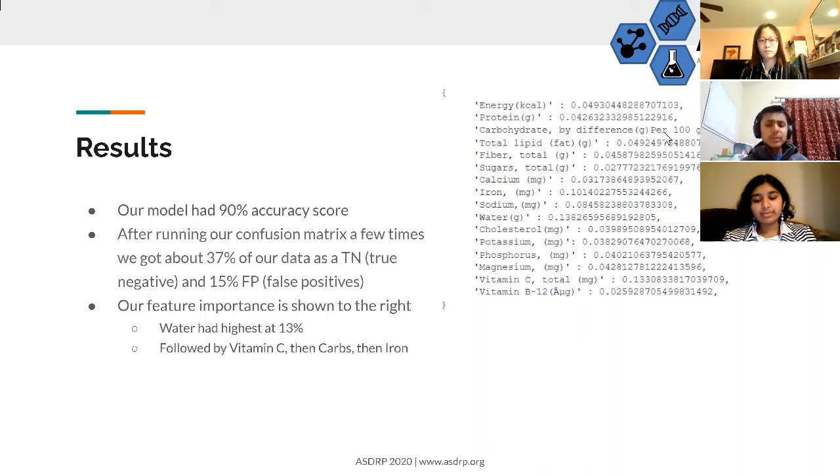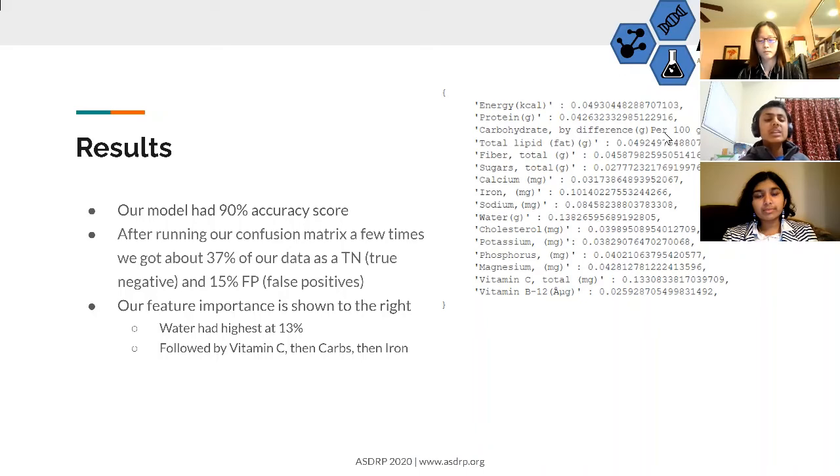We used a confusion matrix to get a better understanding of how accurate our model really is. After randomly selecting a random sample of 111 rows 6 times, we got about 37% of our data as a true negative, meaning that it was labeled healthy, but the model guessed unhealthy, and 15% false positive, meaning that it was labeled unhealthy, but the model guessed healthy.